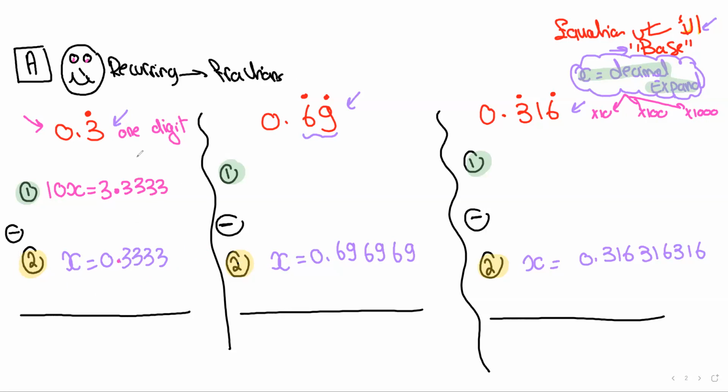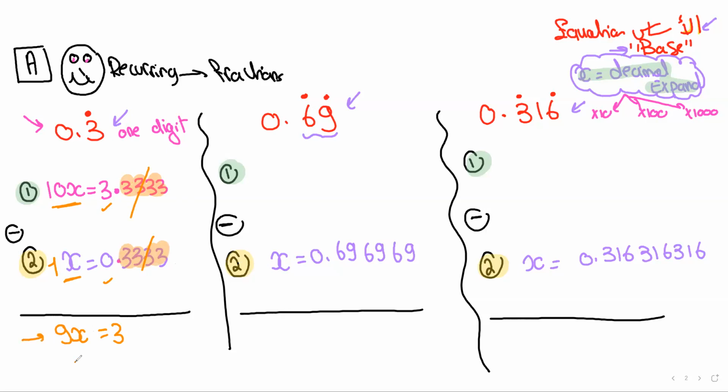As we said earlier, when I did both my equations, I know already that I'm going to subtract them. How do I subtract? You subtract the like terms. 10x minus 1x is 9x, and equals, of course, you subtract the whole numbers, 3 minus 0, which is 3. When you look carefully, you'll find that the decimal part is the same, so when you subtract, it cancels immediately. And these two equations have combined into this one over here, which is super simple.